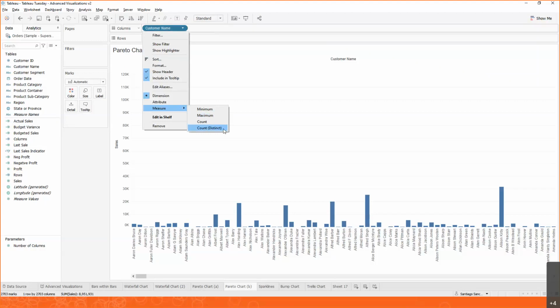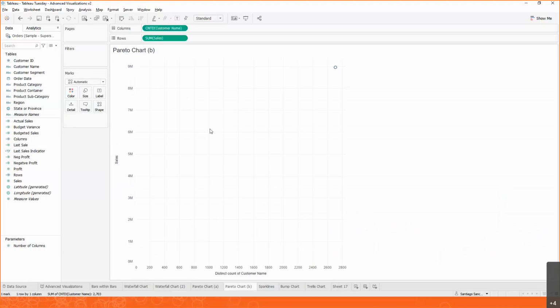We're going to be counting how many customers we have first, and then we're going to see if those customers are contributing to that 80% of our sales. So let's change it first to count distinct. And now we have two axes, one for sales and one for the count of customer names. So that is getting us closer, but this is nowhere close to a Pareto chart, right? So what do we need?